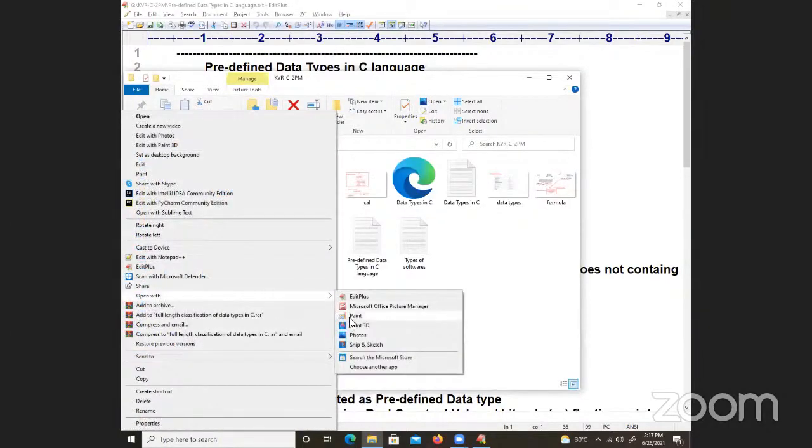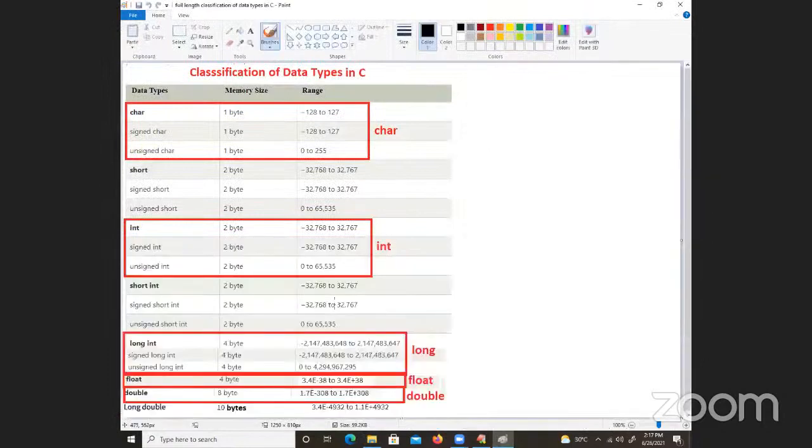The data types which we mainly discussed in the class, I explained with the formulas and all those things, we got it. Now it is time to move forward, to variable declaration and initialization.